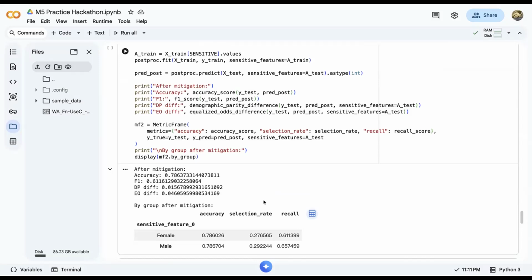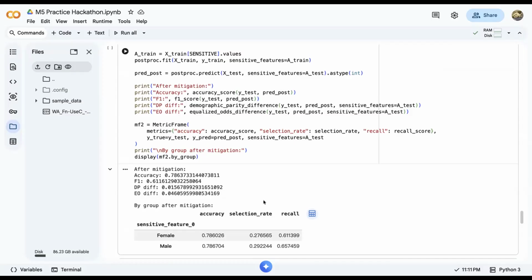The demographic parity difference became 0.0157, and the equalized odds difference became 0.0461. In this case, the post-processing step didn't improve the fairness metrics compared to the baseline and slightly reduced the F1 score. This suggests the original model was already relatively fair by gender, and applying the post-processing did not help. In a real deployment, I would likely keep the baseline model and continue monitoring fairness over time.